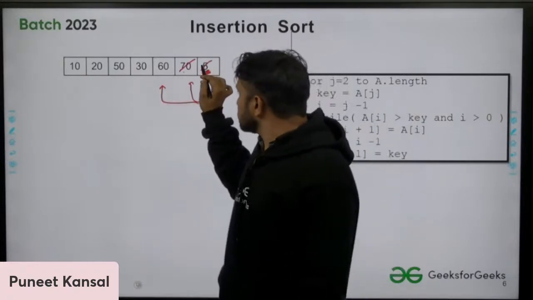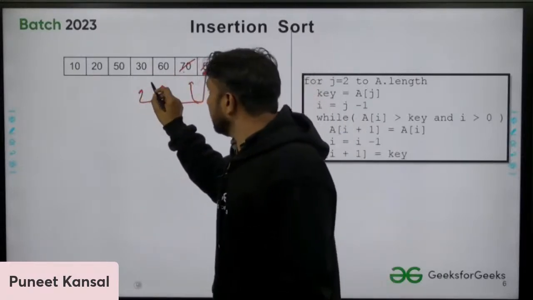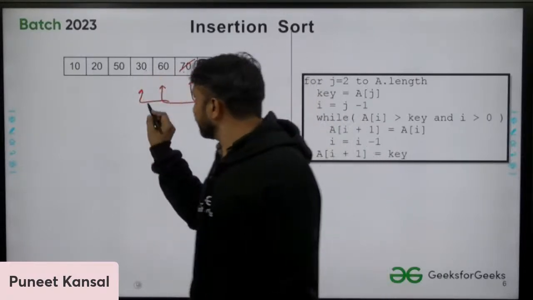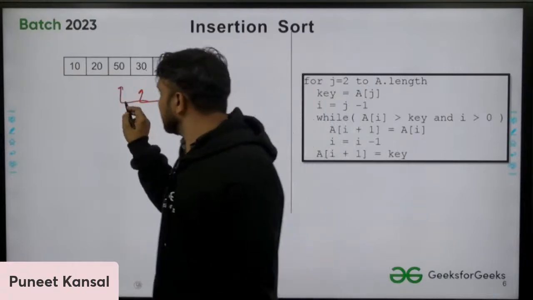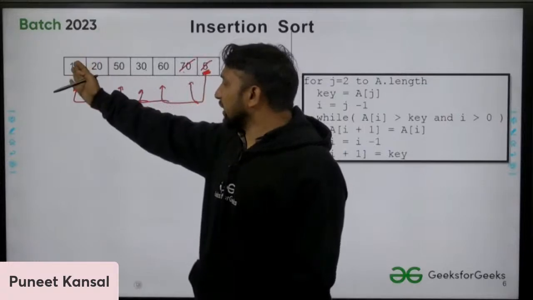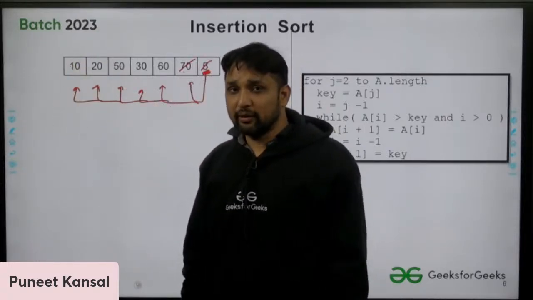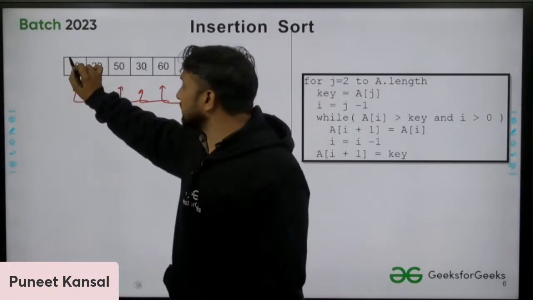So we compare 5 with 60. 5 is also smaller than 60. Then again compare. 5 is smaller than 30. Yes. 5 is smaller than 50. Yes. 5 is smaller than 20. Yes. 5 is smaller than 10. Yes. So I reach here. I find out the position where 5 should be. 5 should be at the first position, this position.